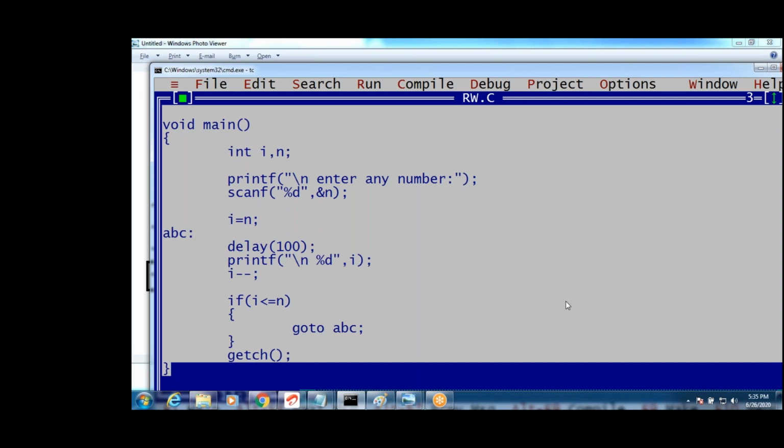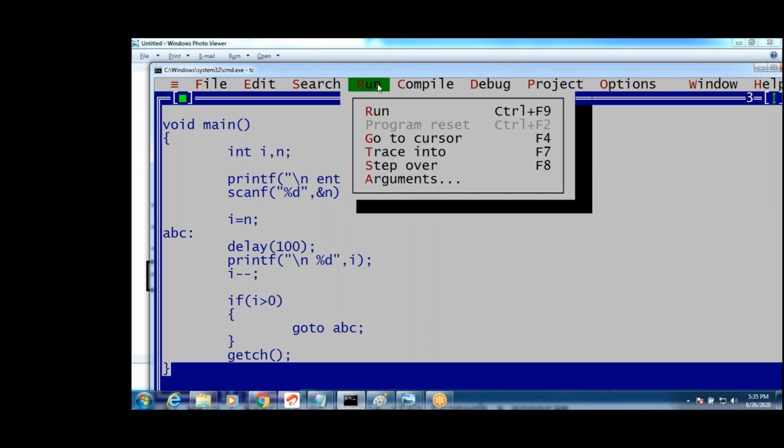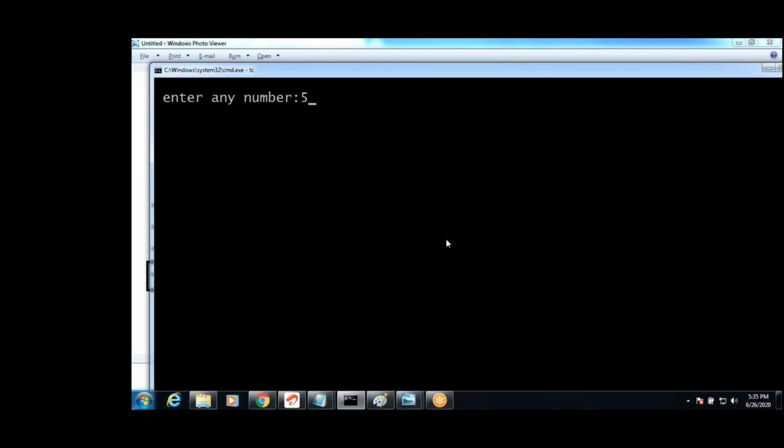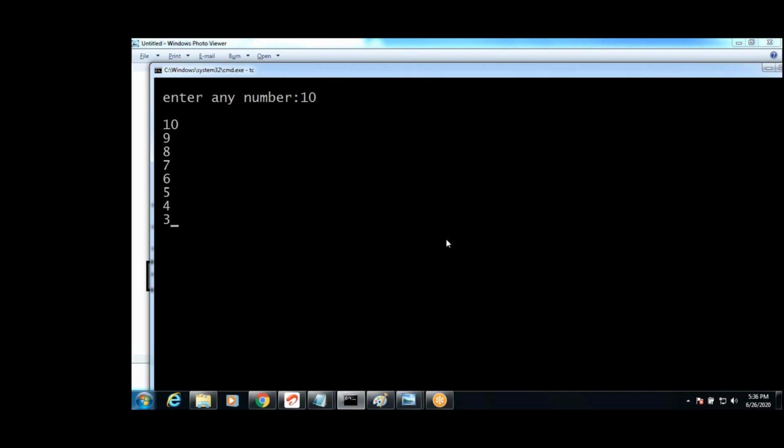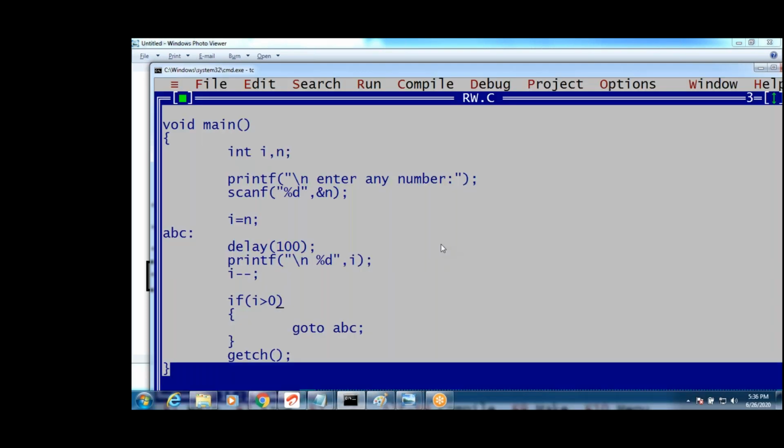Condition. Okay now? Yeah, i greater than 0. First i value, for example, 5, 4, 3, 2, 1, 0. Whenever it is 0, we should stop. See once. If I enter 5, 5, 4, 3, 2, 1. If I enter 10, 10, 9, right, till it generates n to 1, guys. Okay, and i is n.